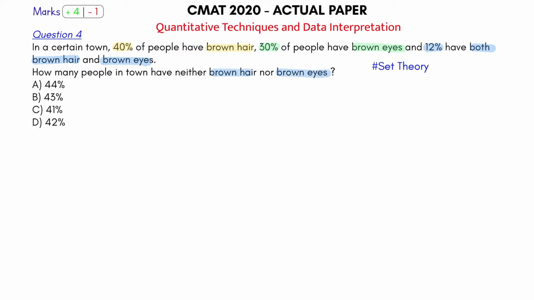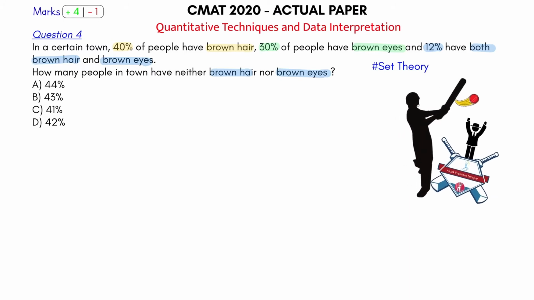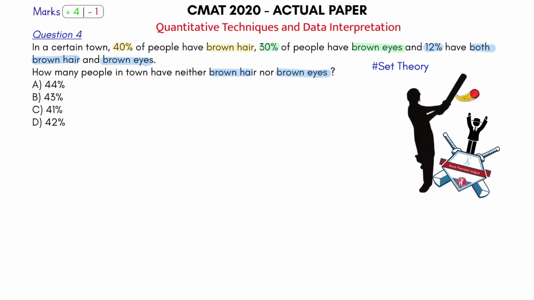Okay, so this is a straight question from set theory. According to me, it's again a 6er, because if you have done the concept of set theory, this should be very easy. Okay, now let's understand this. So what is being given here? Let this circle represent people who have brown hair, black circle here. And let's make another circle here, say red circle representing people who have brown eyes. Now I'll put the color here.